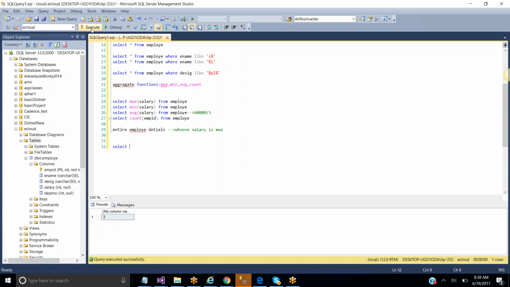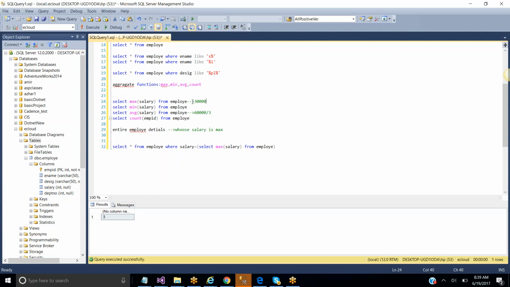Select star from employee where employee ID is equal to, or else we can do like this also, where salary is equal to, how to find the maximum salary, select max of salary from employee. So now what will happen? What is the maximum salary here? That is 30,000, right? 30,000.